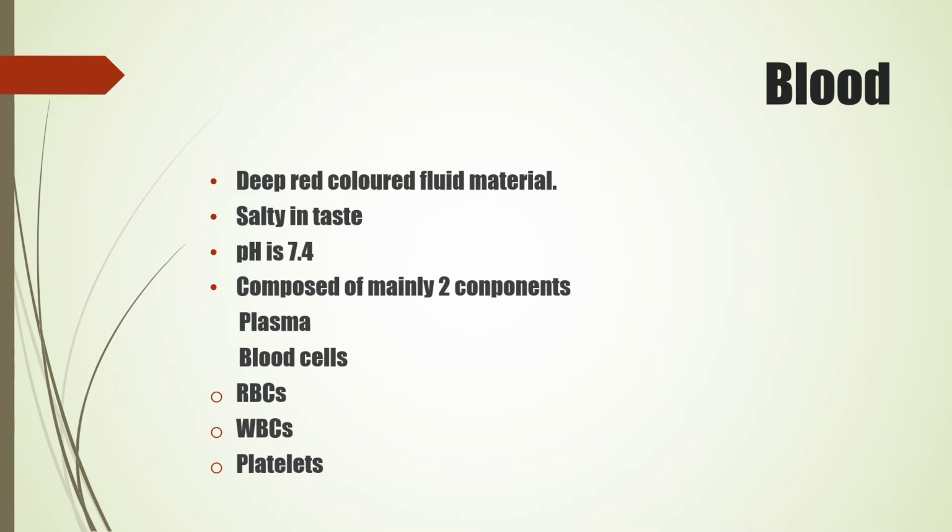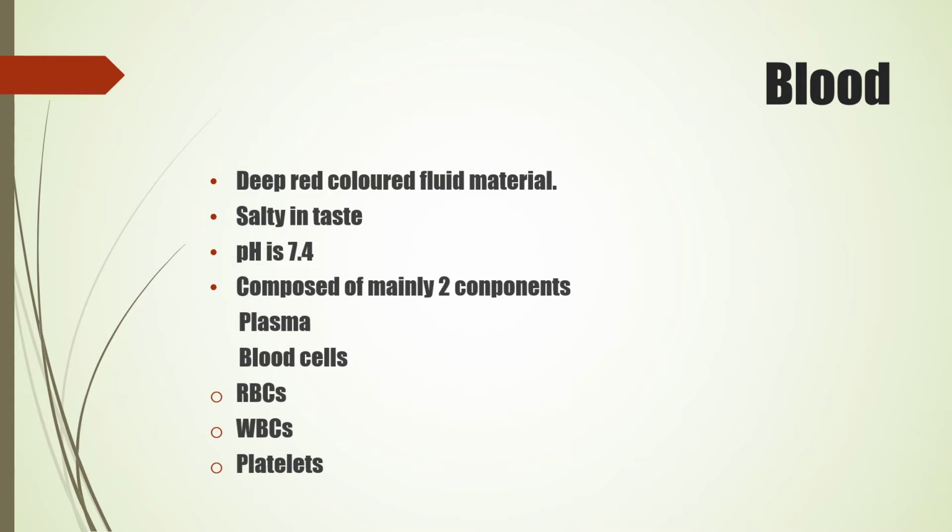Let us study plasma first. Plasma is a pale yellow, clear, and slightly alkaline fluid. It contains 90 to 92% of water, 6 to 8% proteins, and 1 to 2% inorganic salts and other components. Now, in plasma, we also have albumin. Albumin distributes the water all over the body. Globulins are for protection.